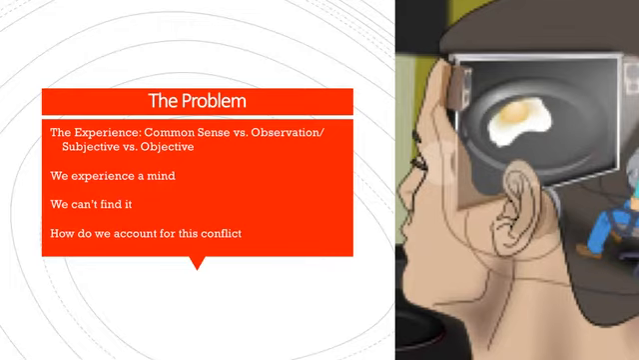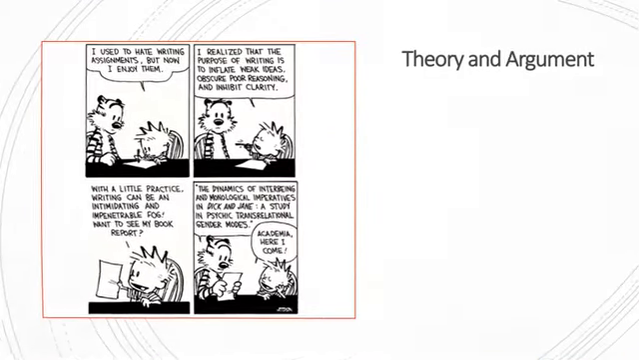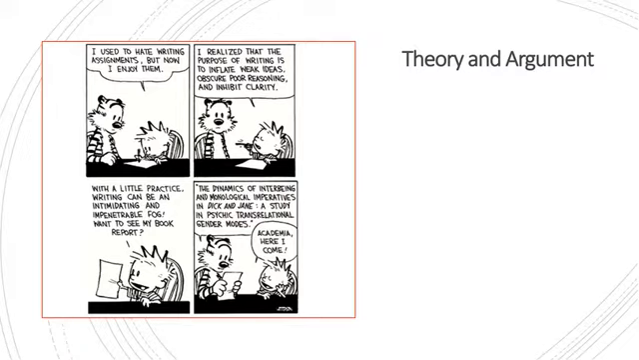All right, so you have to explain that problem here between the experience of a mind and the fact that we can't find it. So how are we going to account for that? That's the first step. You got to do that. That's one question you're going to be able to address. The next part, and there's two parts here. I combined them into this slide.